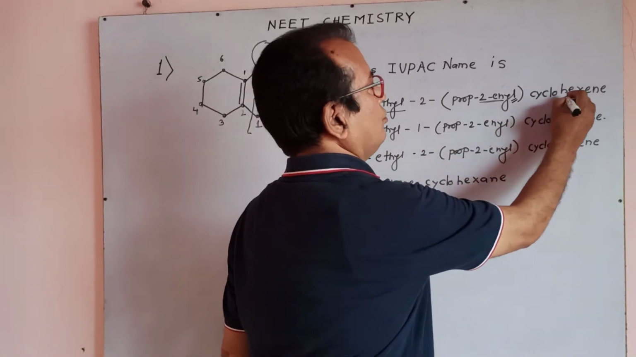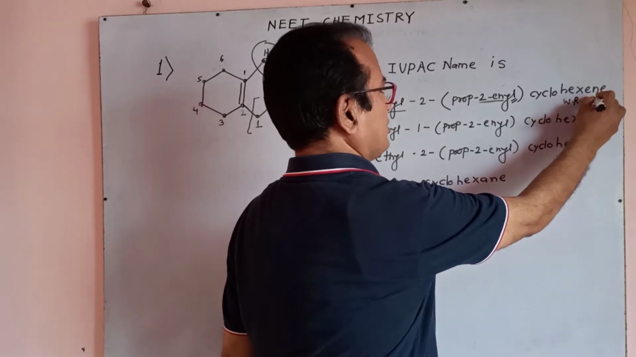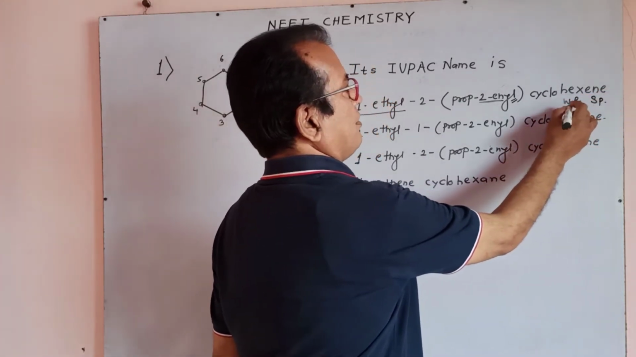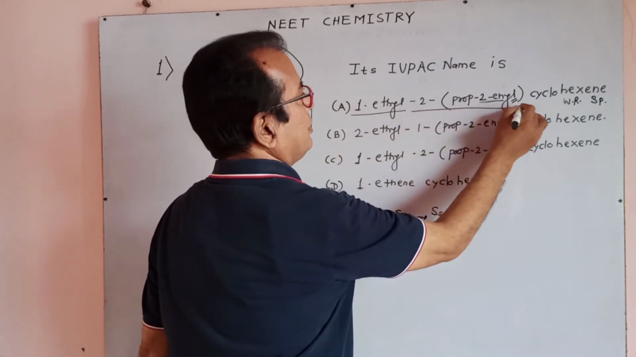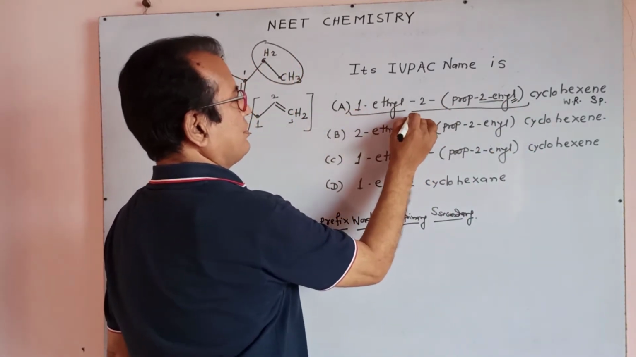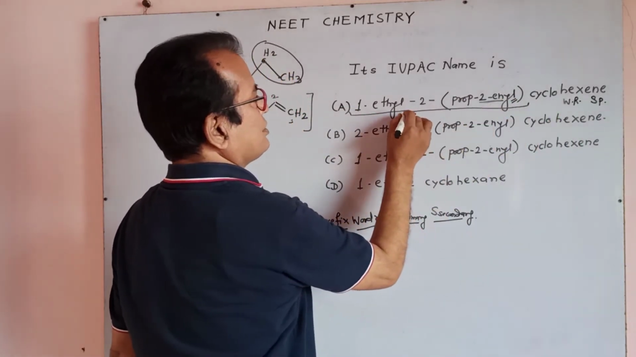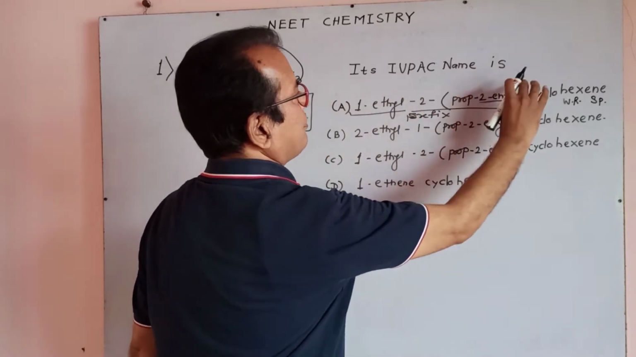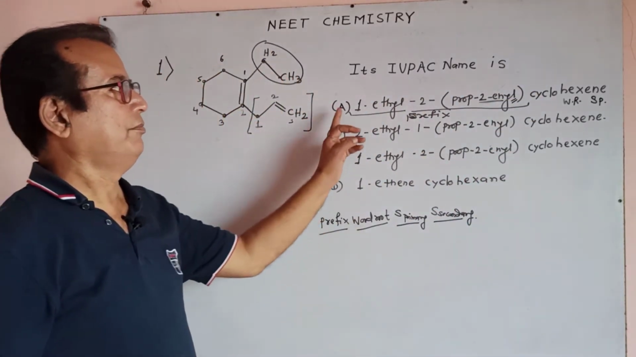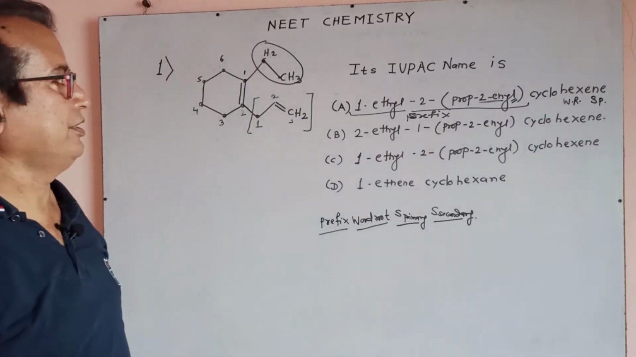Cyclohex is the word root, and this -ene is the suffix primary. Word root, suffix primary, and this big part is the prefix. Complete prefix. Prefix, cyclo, word root, suffix primary.